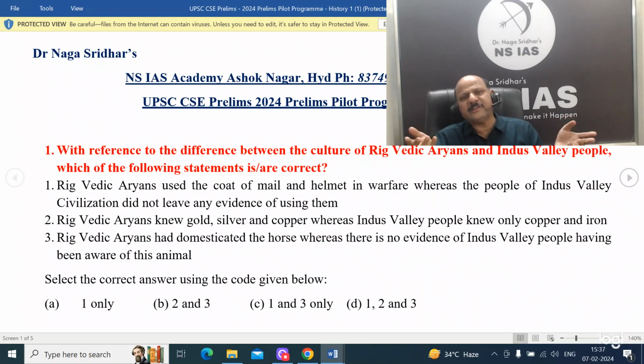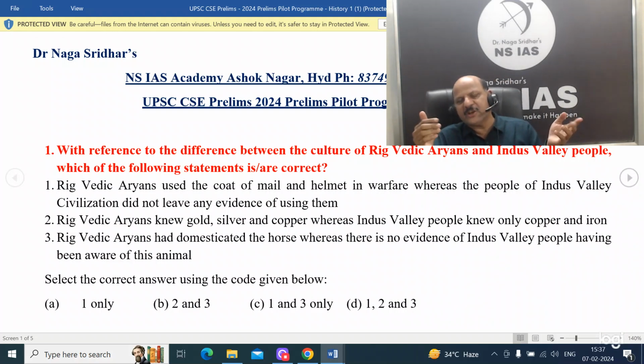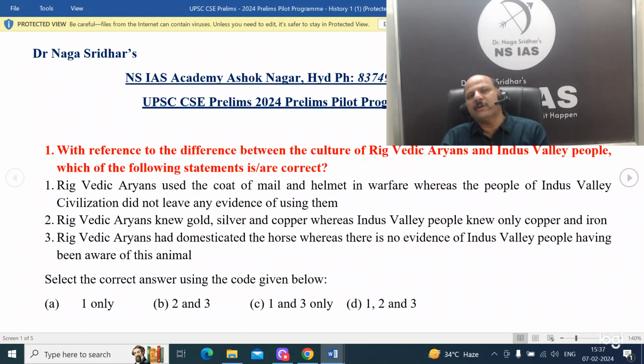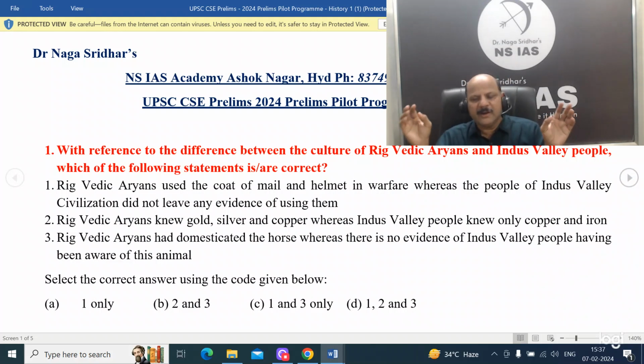And of course, Indus people, we know that they were peace loving people, so it was not actually mentioned what kind of warfare they had. A very few number of copper weapons have been discovered. They never used helmets or armor. So statement 1 is correct.